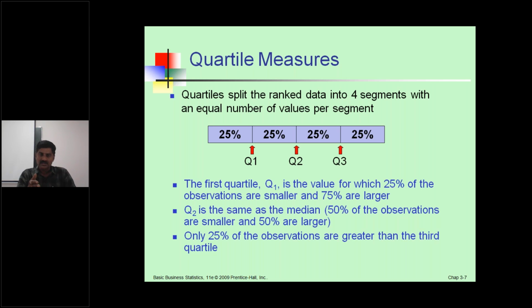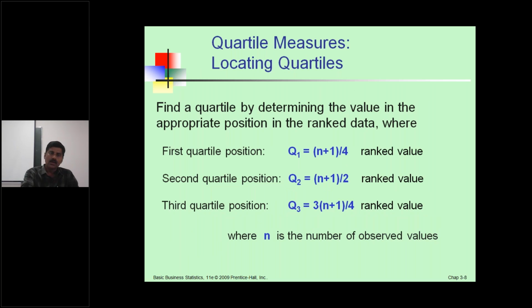Q2 is the same as the median: 50% of the observations are smaller and 50% are larger. Third, only 25% of the observations are greater than the third quartile. These are the three quartiles, the quartile measures, showing how to divide the distribution into equal parts: 25%, 25%, 25%, and again 25%.